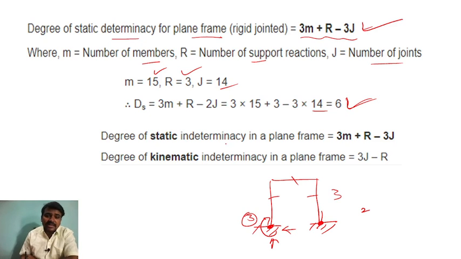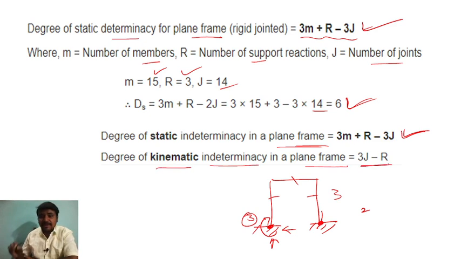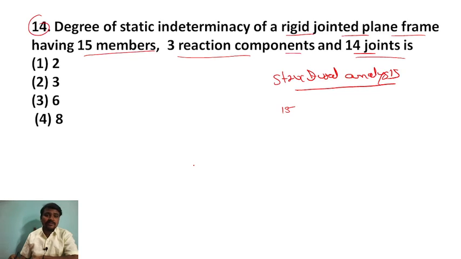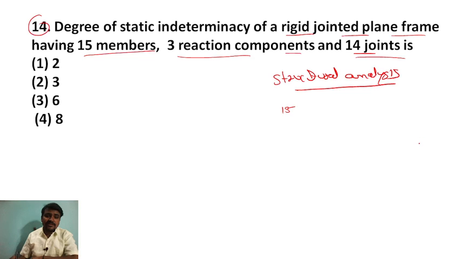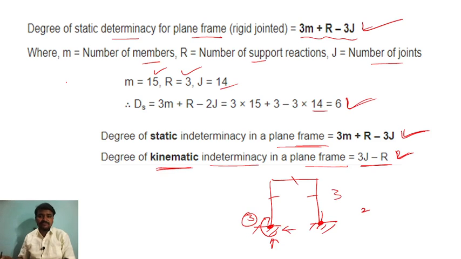So the degree of static indeterminacy in a plane frame is 3m plus r minus 3j. For kinematic indeterminacy in a plane frame, it is 3j minus r, if it is asked in kinematic indeterminacy. But here in this question they have asked static indeterminacy. If they ask kinematic, you have to use this formula. So what is the answer for this question? That is 6 is the answer for the given question, right? Simple, you have to understand.